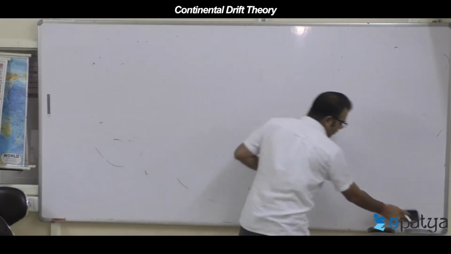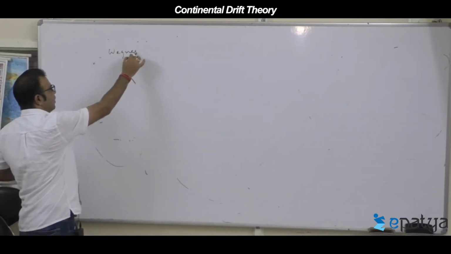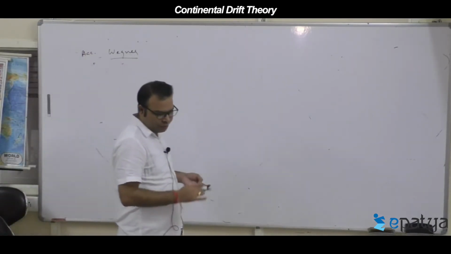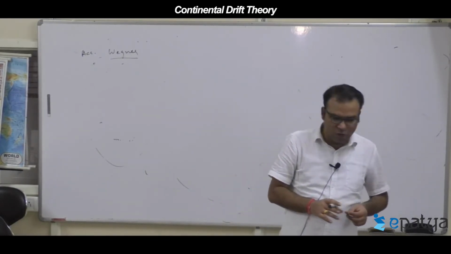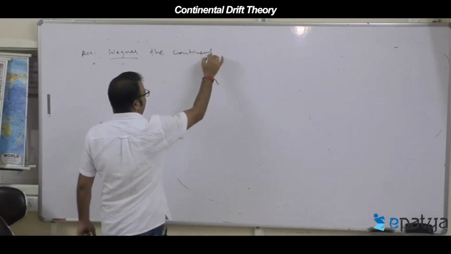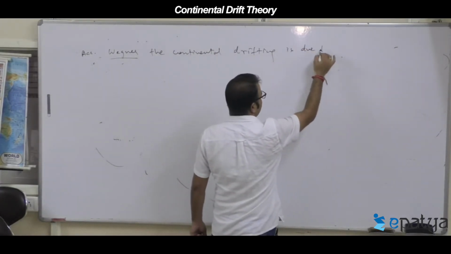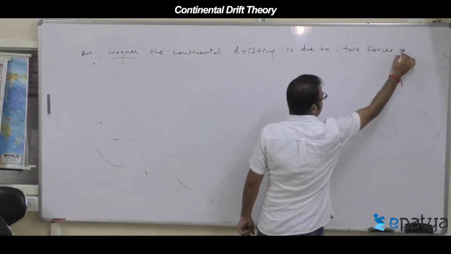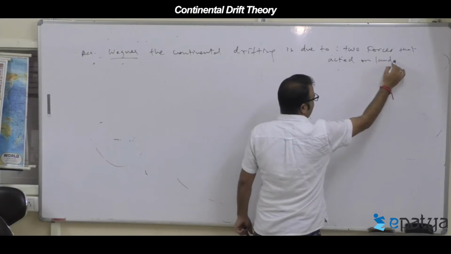According to Wegener, continental drifting is due to two forces that acted on the land masses.